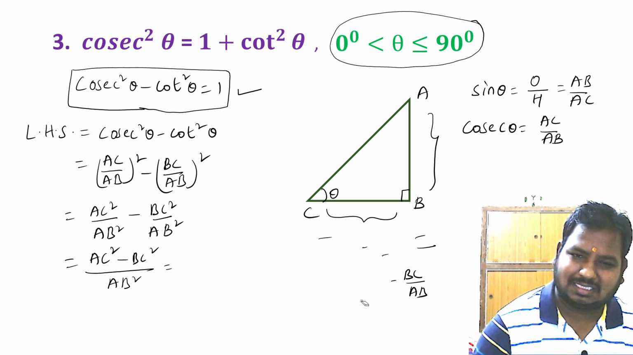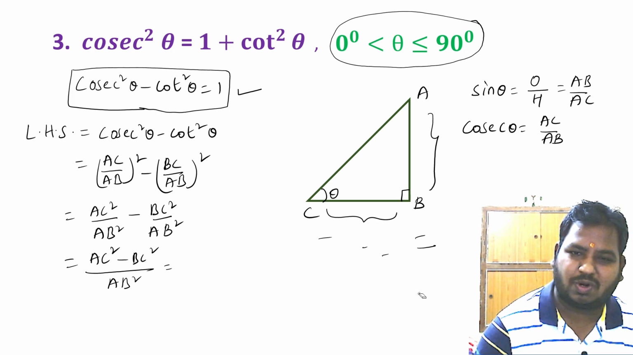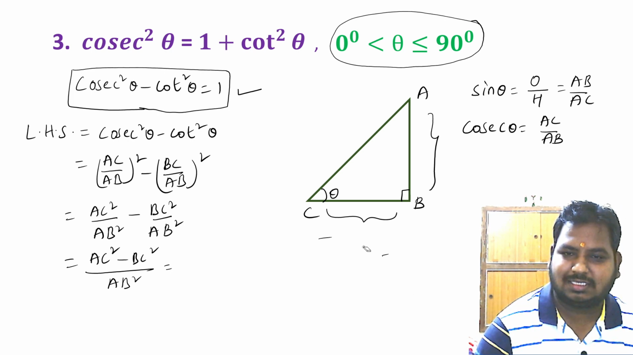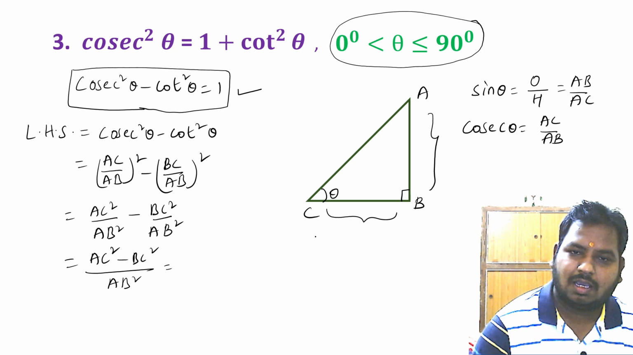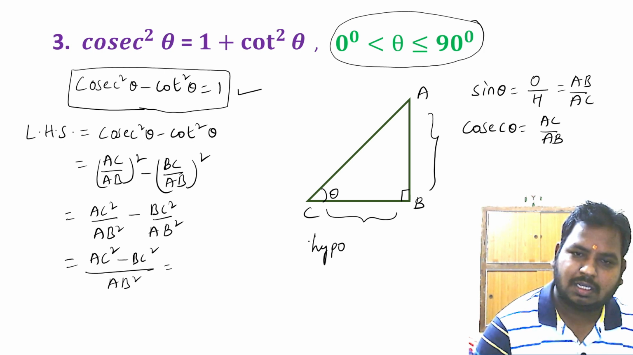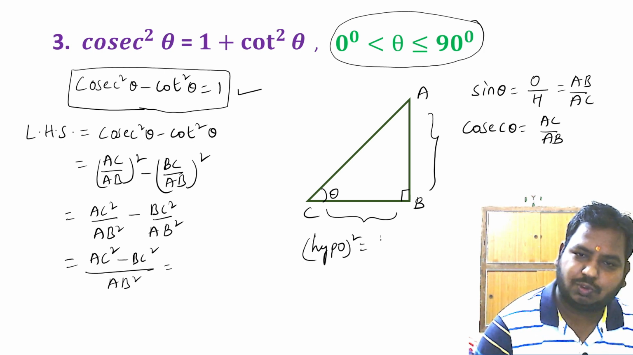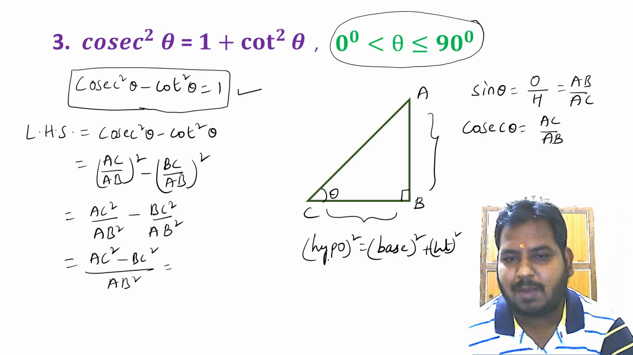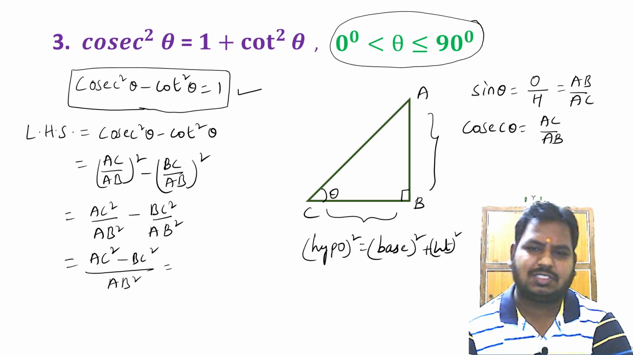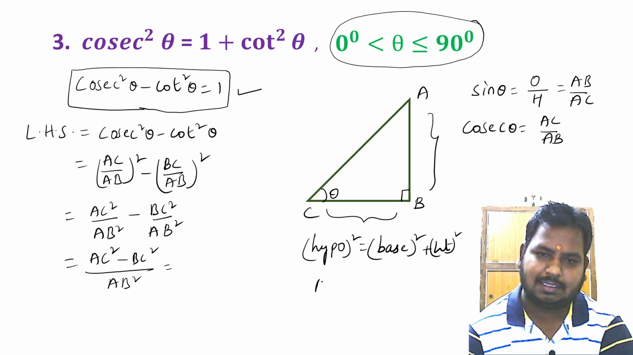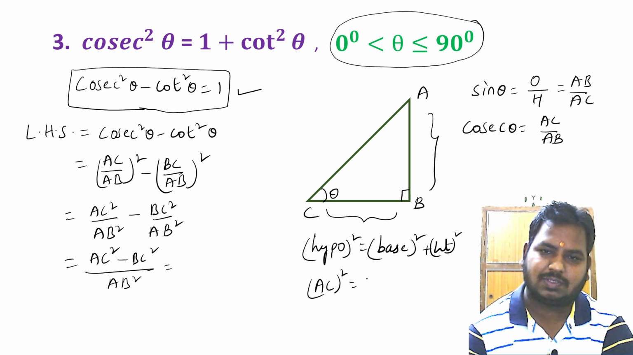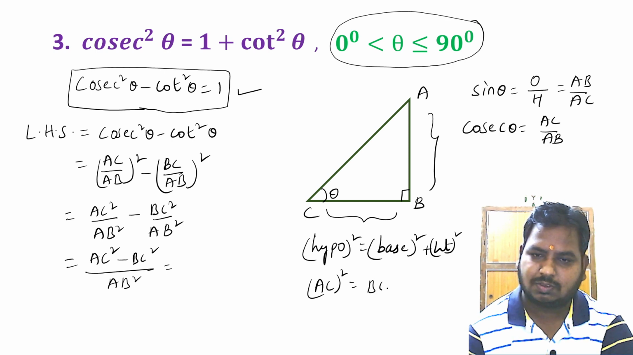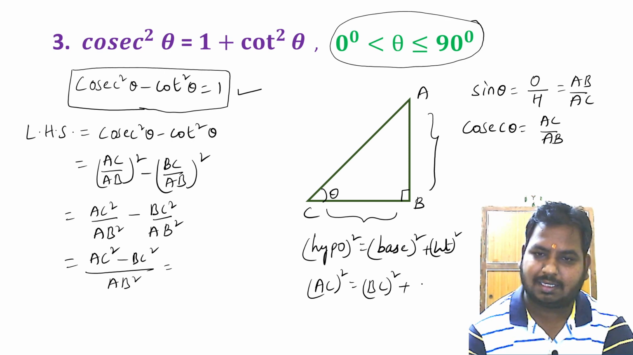let me apply Pythagoras theorem in triangle ABC. Sir, what is Pythagoras theorem, sir? Pythagoras theorem is hypotenuse square is equal to base square plus height square. This is the hypotenuse. Right, this is Pythagoras theorem. Hypotenuse is AC. We'll have AC square is equal to base is BC, so BC square plus height is AB square.